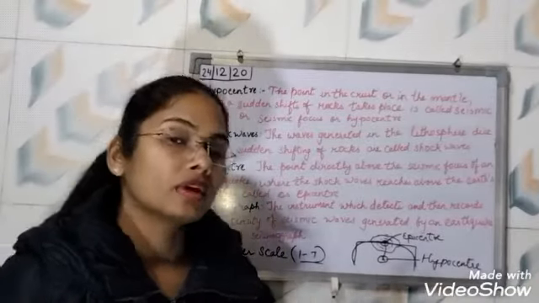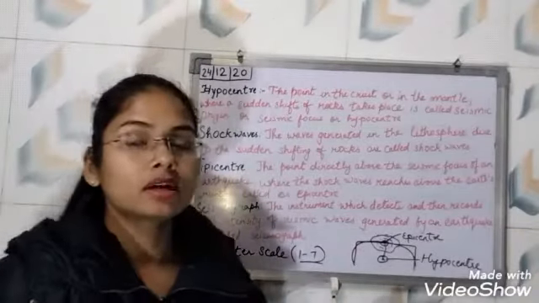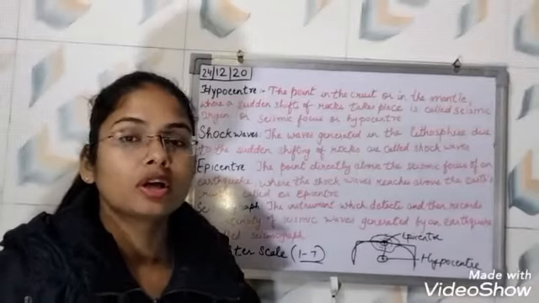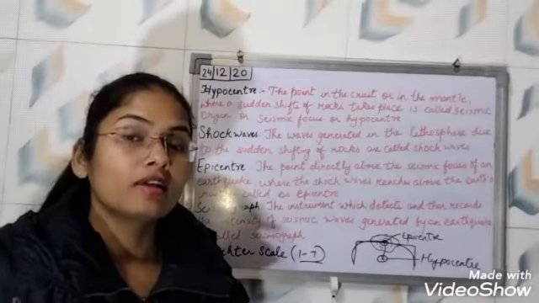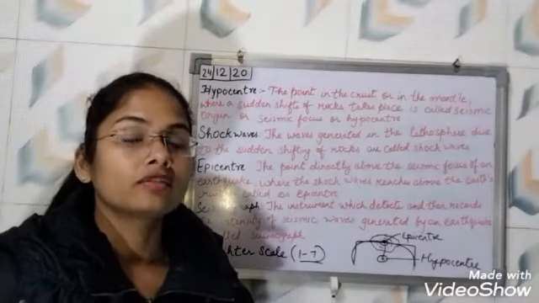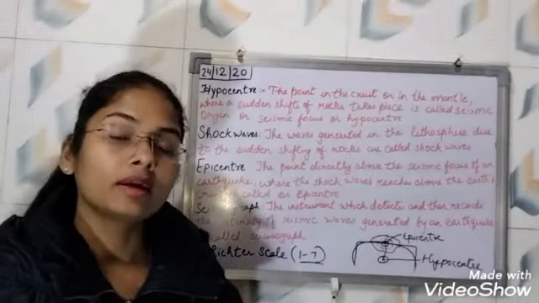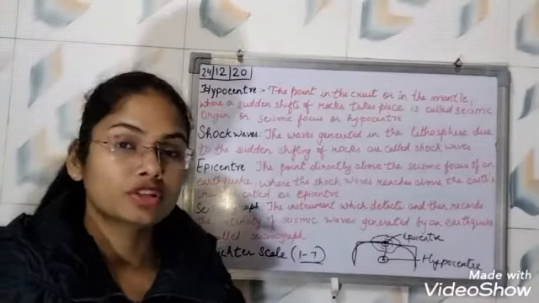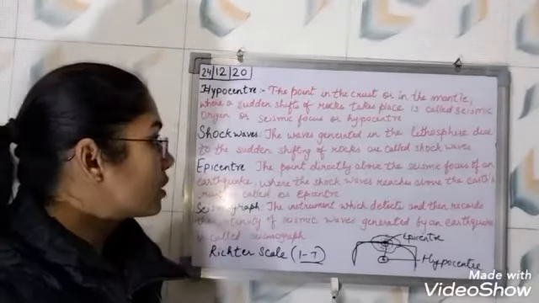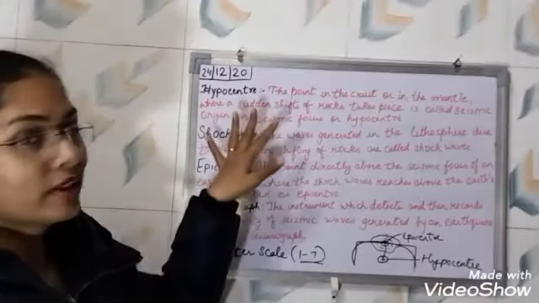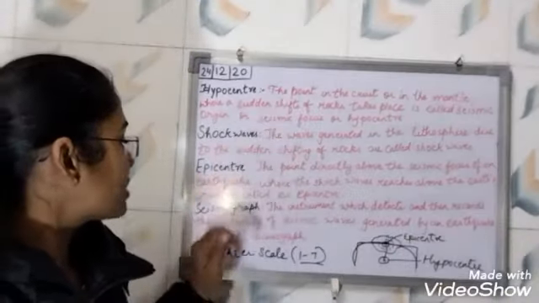When there is an earthquake ranging from 1 to 3 or 1 to 4, not that much destruction happens. But if the range of earthquake is like 5 to 7, that may cause destruction, right? So these are our today's topics: hypocenter, shock waves, epicenter and seismograph.